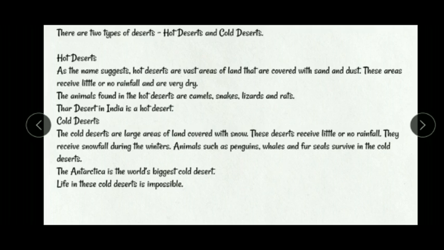Cold deserts. The cold deserts are large areas of land covered with snow. These deserts receive little or no rainfall. They receive snowfall during the winters. Animals such as penguins, whales, and fur seals survive in the cold deserts. Antarctica is the world's biggest cold desert. Life in this cold desert is impossible.